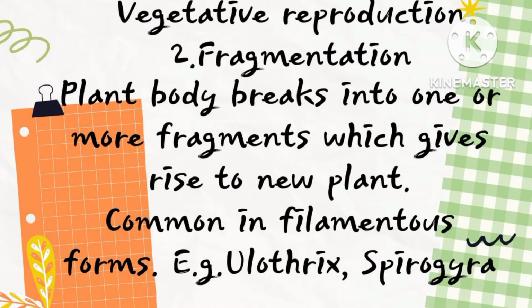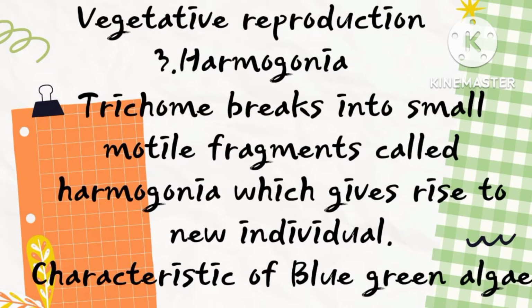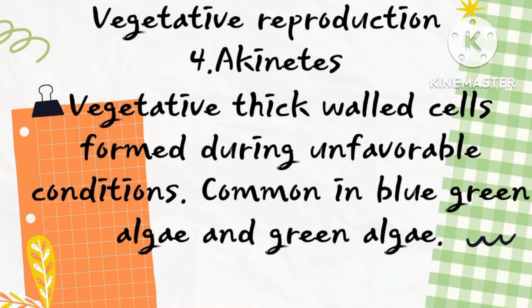Fragmentation. During fragmentation, the plant body breaks into one or more fragments which give rise to a new plant. It is common in filamentous algae. Examples are Ulothrix and Spirogyra. Next type is hormogonia. Here, the trichome breaks into small motile fragments called hormogonia, which give rise to a new individual. It is characteristic of blue-green algae.